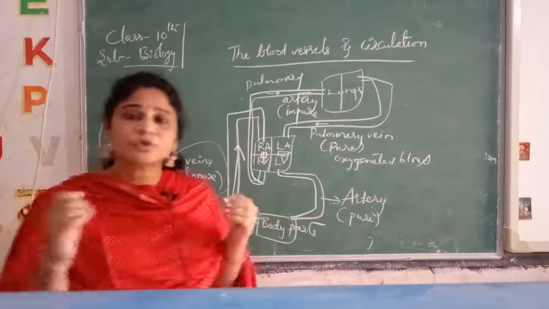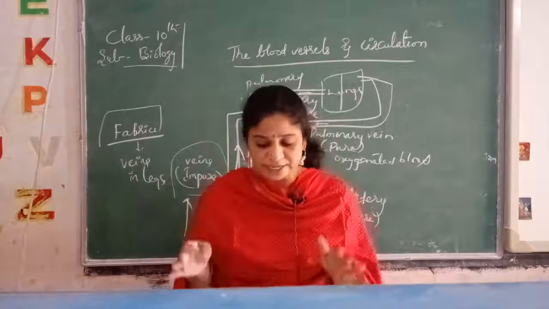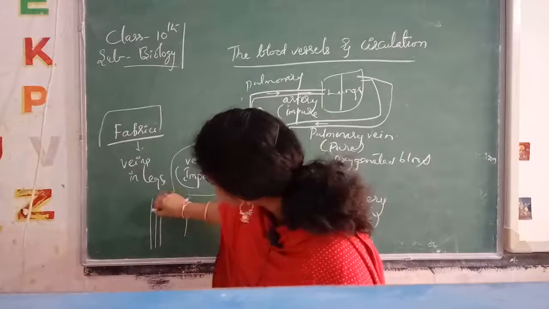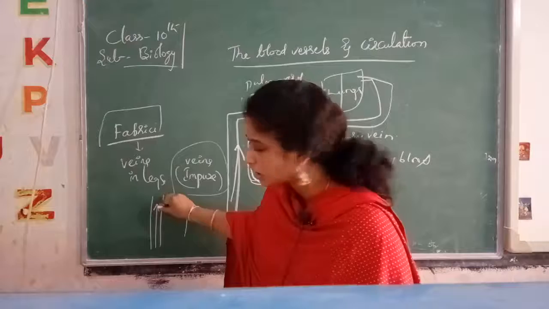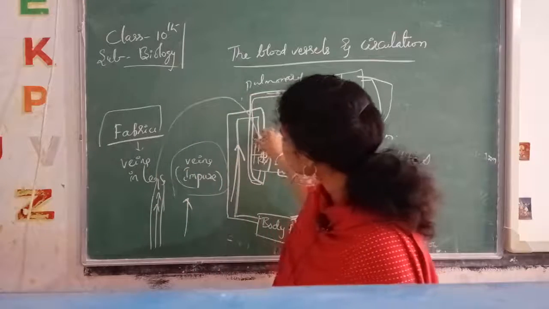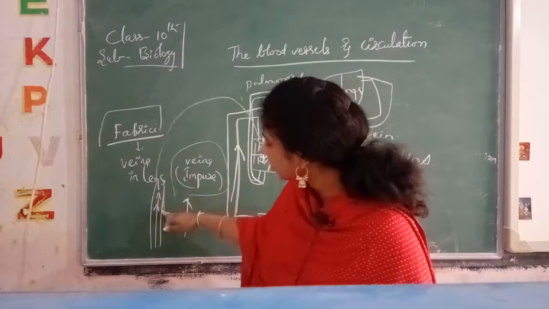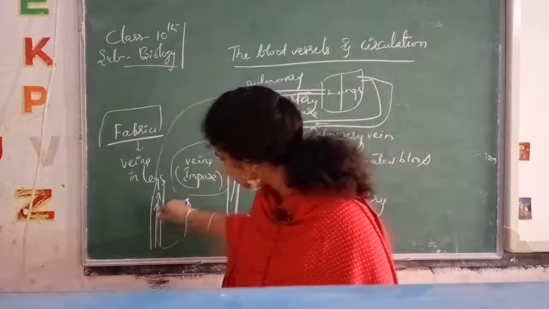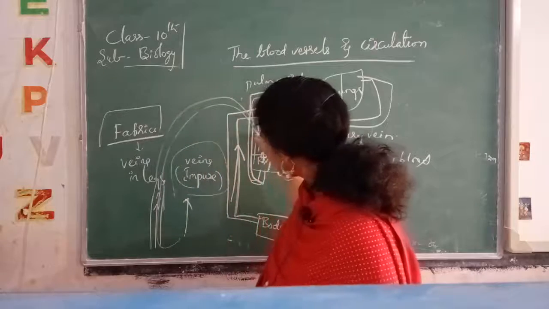Okay. But the blood is not falling. I stood up, so whatever veins are present, these are the veins. How is the blood moved in the veins? In this direction they are moving to the heart. So what is happening? Even when I stand in a straight way, it is pushed with certain force into the heart.